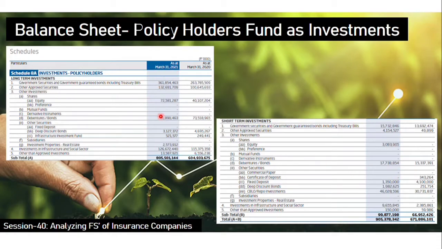So these are the long-term investments and short-term investments. This is the same sheet only. I have split it into two halves for fitting it into a single slide and for having a larger view. Here in the short-term investment also you can see some treasury bonds or government securities. Again some equity shares they have. Short-term investment is like within 1 year validity. So again you have small fixed deposits here. So these are the investment splits. Where they have invested is clearly tabulated, and how much amount they have invested also is clearly tabulated in the various schedules which are mentioned in the balance sheet notes.